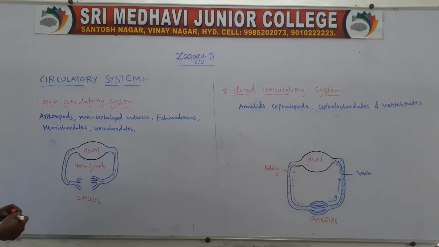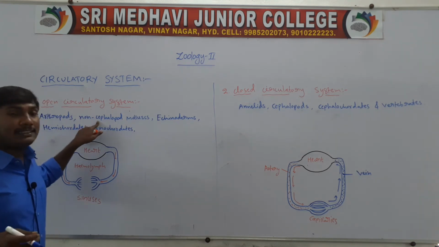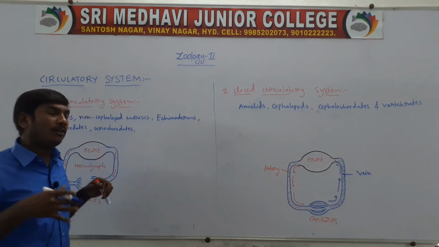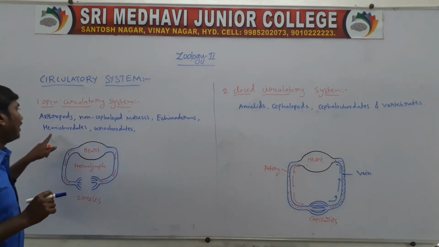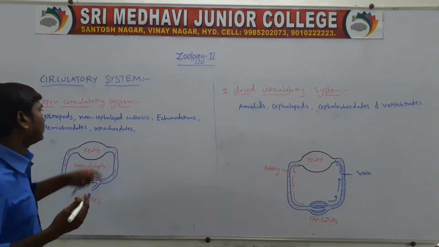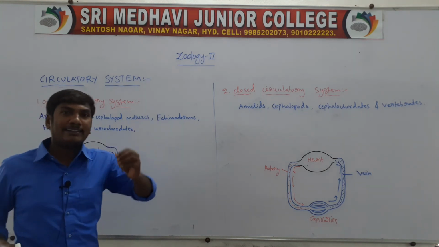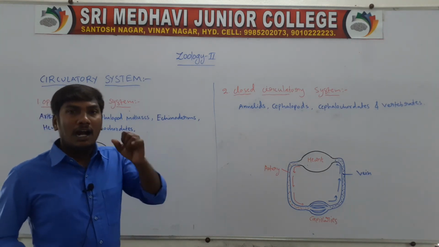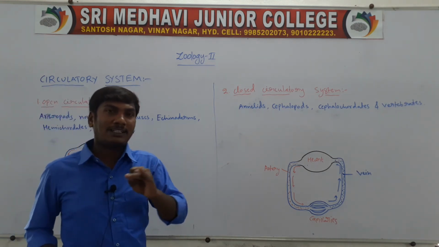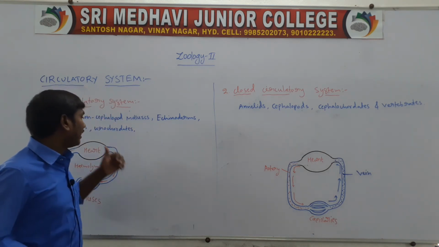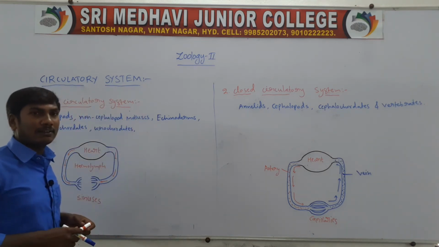The open circulatory system is present in arthropods, non-cephalopod molluscs, echinoderms, hemichordates, and urochordates. So they have the open type of circulatory system.